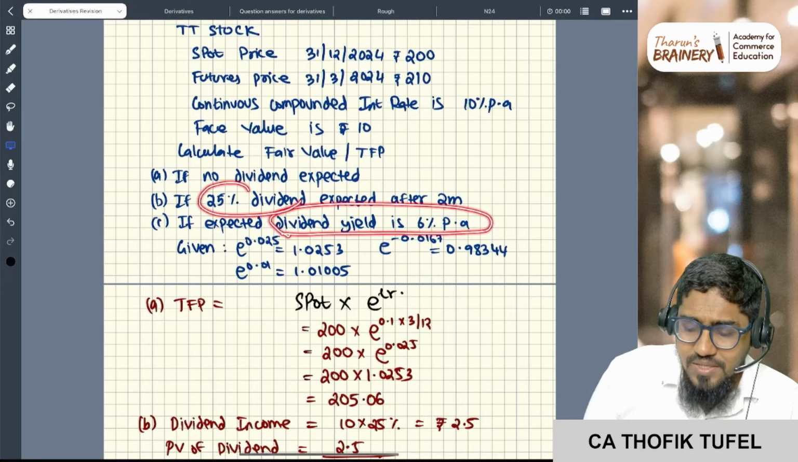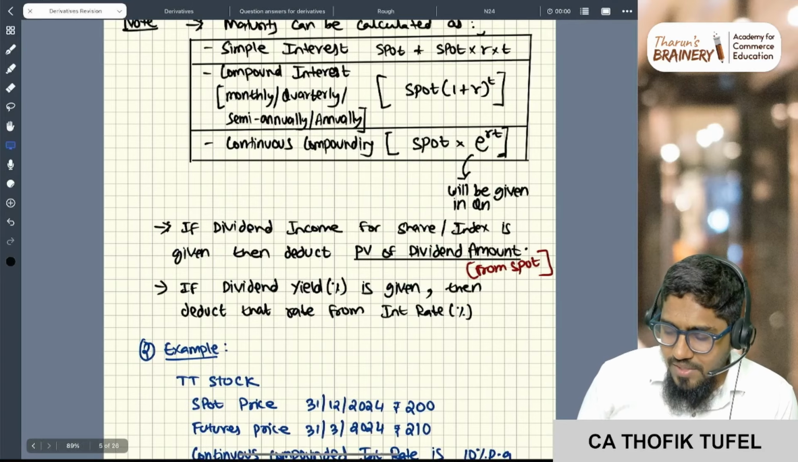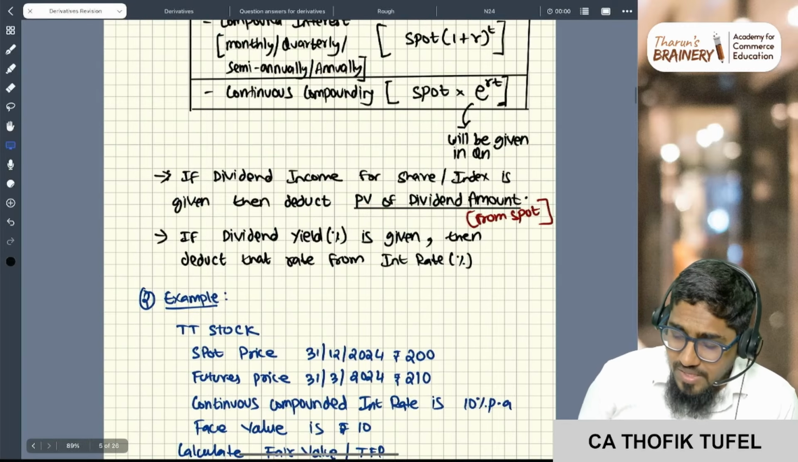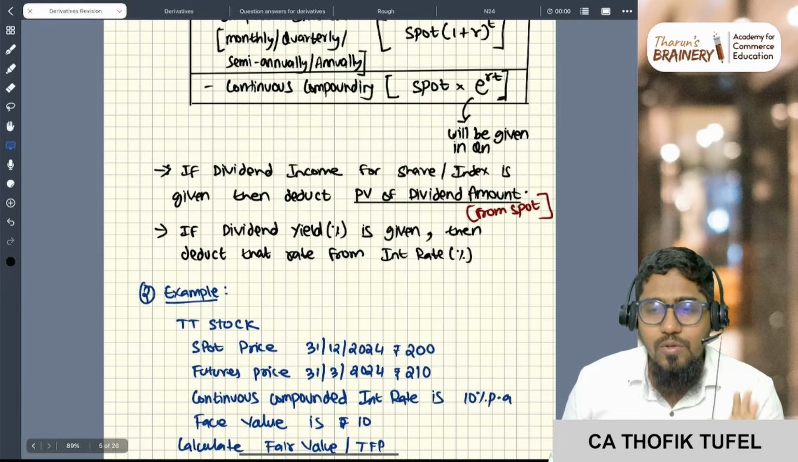So next one, if dividend yield is given. Now here dividend percentage is given. What if the dividend yield is given? See, that's the reason I've given you notes. If dividend income is given, then deduct present value of dividend from spot. If dividend yield is given, then deduct the rate from the interest rate. From the interest rate itself, you reduce the rate.